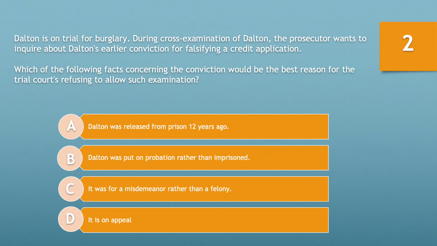B. Dalton was put on probation rather than imprisoned. C. It was for a misdemeanor rather than a felony. Or D. It is on appeal. Take 10 seconds and choose the best answer now.